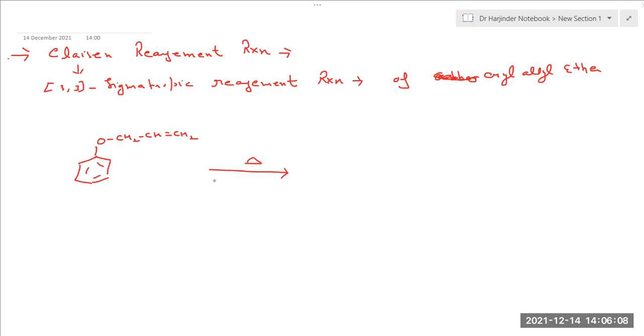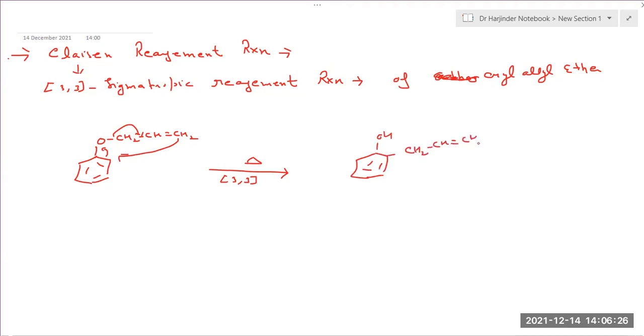So this allyl group migrates to the ortho position. If you don't want to study, then don't study. Ortho position to give rise to ortho-allyl phenol. So in aryl ether, when you heat it, it undergoes a 3,3 sigma-tropic rearrangement reaction to give rise to ortho-allyl phenol, in which this allyl group migrates to the ortho position. This reaction is called Claisen rearrangement reaction.